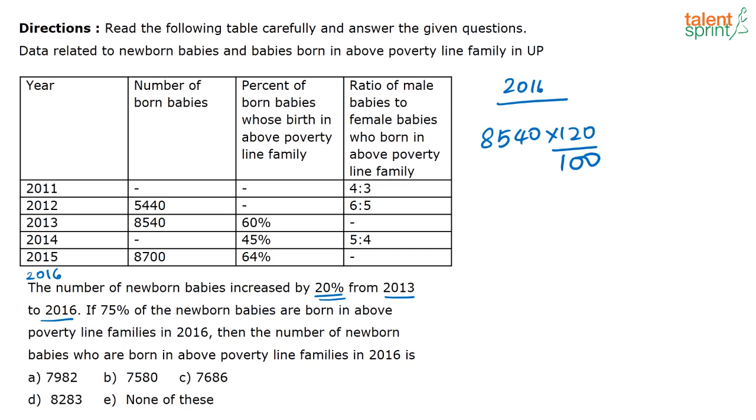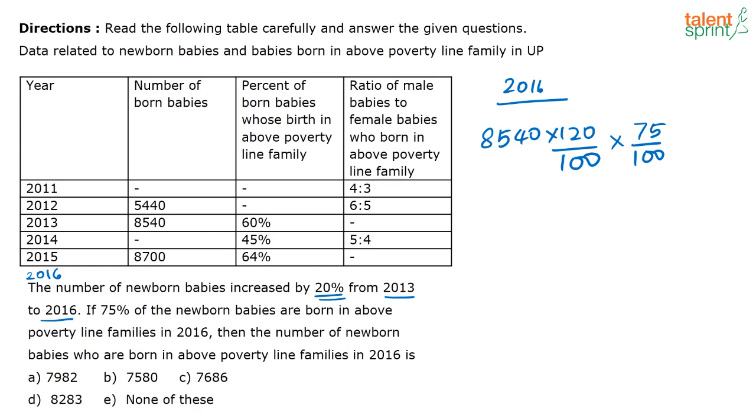Then what have they said? If 75% of the newborn babies are born in the above poverty line, then the number of newborn babies who are born in the above poverty line is dash. So out of this, 75% of the babies belong to the above poverty line. So they are asking you for the number, that's all. So this into 75 by 100, correct? 75% of this total number of babies who are born in 2016 are above poverty line, and this is the required value that you need to get.